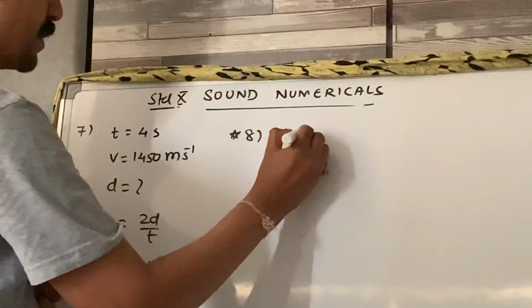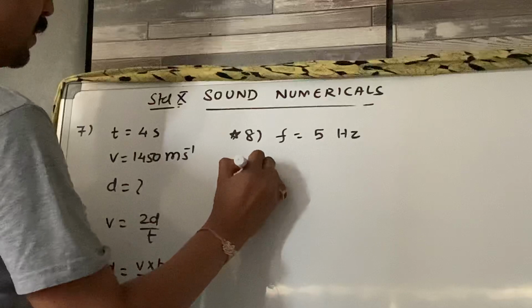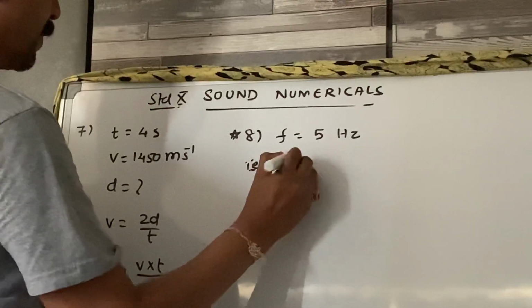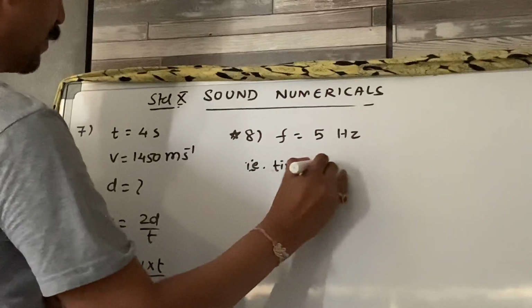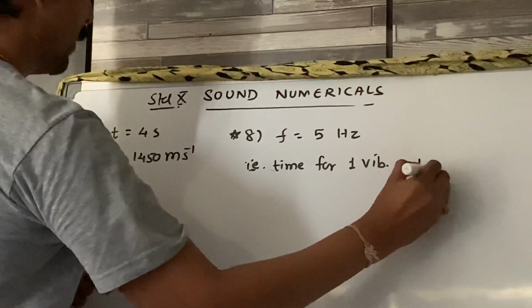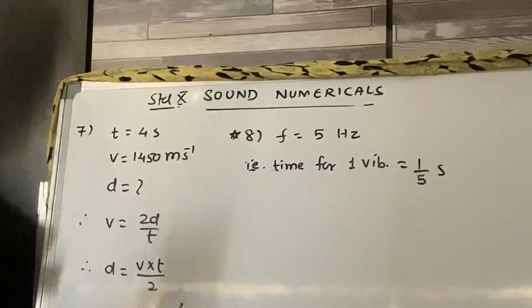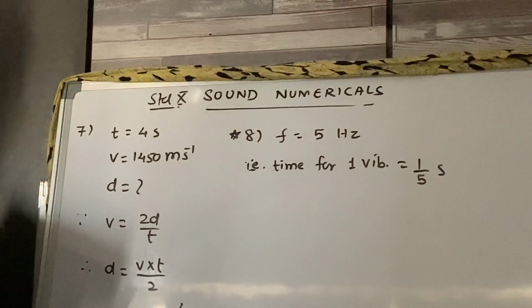This is frequency, that is 5 hertz. Frequency is 5 hertz, meaning in 1 second it vibrates 5 times. So the time for one vibration will be 1 by 5 seconds.